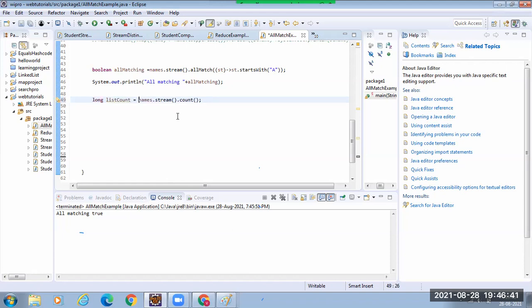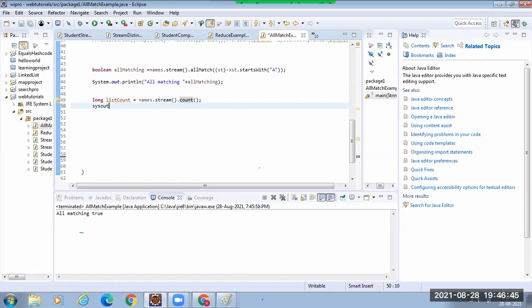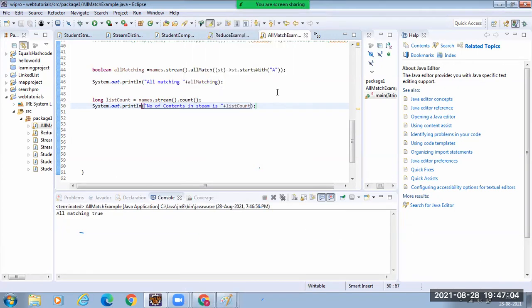So you might have understood that count is a terminal operation. Number of contents in the list is listCount. Fine, we got 4. That is the purpose of count.